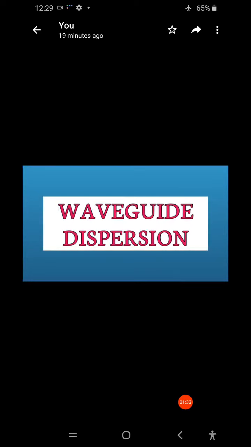Waveguide dispersion causes pulse spreading. Only part of the optical power propagating along a fiber is confined to the core.